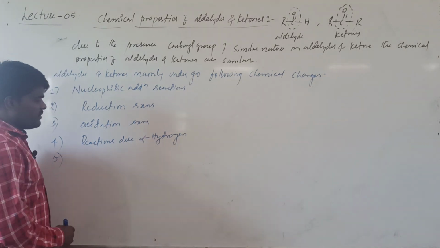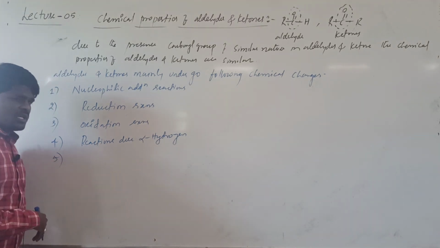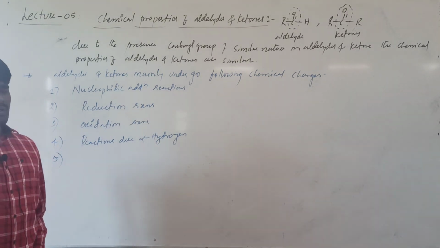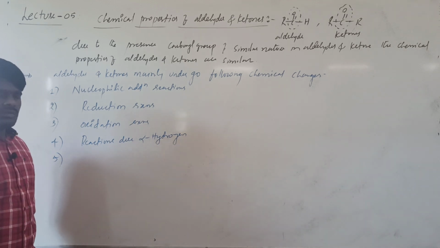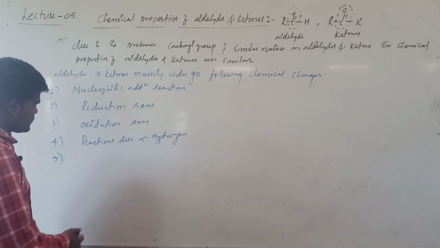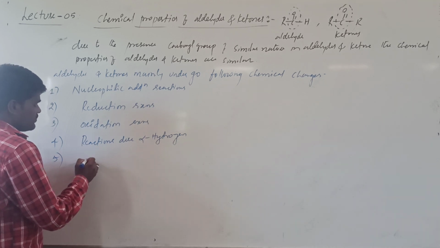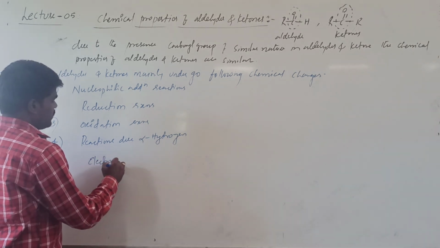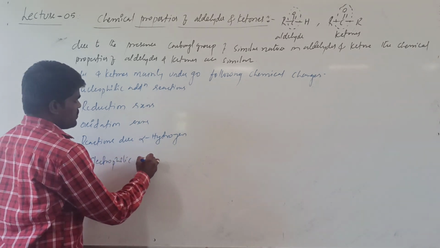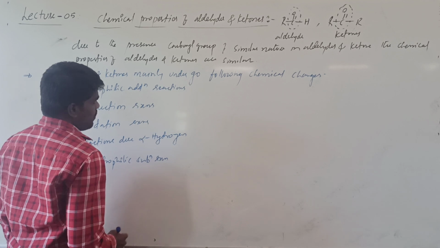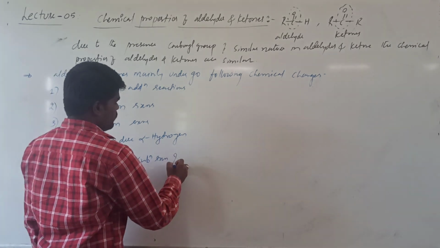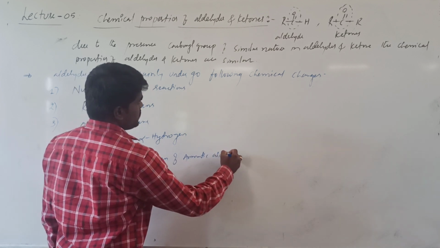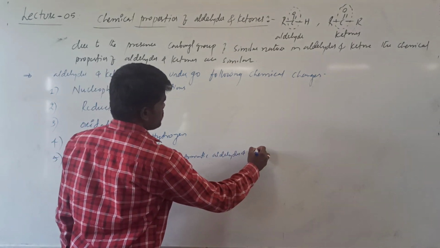Okay, what is the fifth type? Miscellaneous reactions, or other types of reactions, such as electrophilic substitution on aromatic ring, what we call aromatic carbonyl compounds. We simply say electrophilic substitution reactions of aromatic aldehydes and ketones.